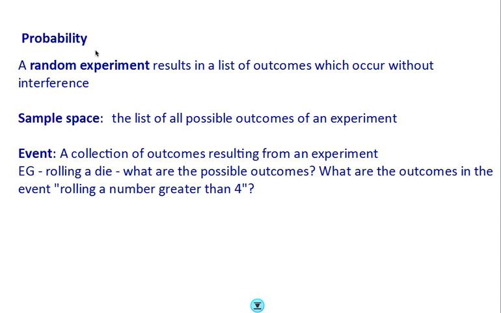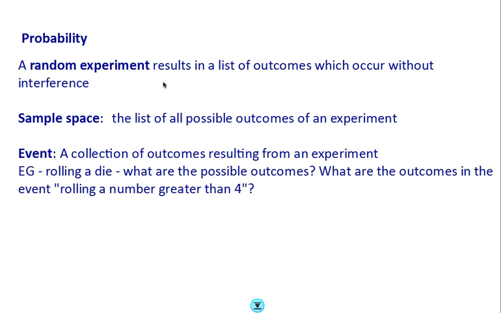So let's have a look at a bit of terminology. Here's a few words that you might hear as we discuss probability that you probably won't hear in this context in other places. So first of all, a random experiment. A random experiment is something which results in a list of outcomes which occur without interference.